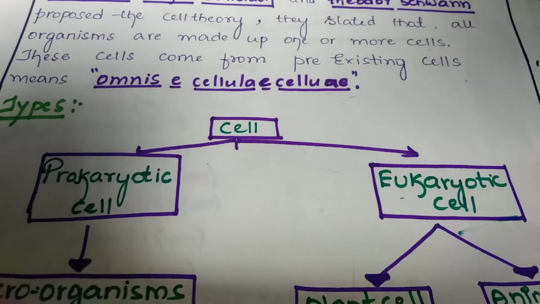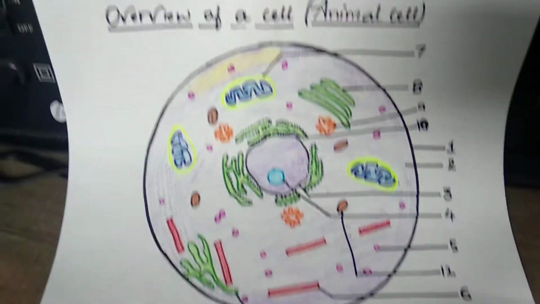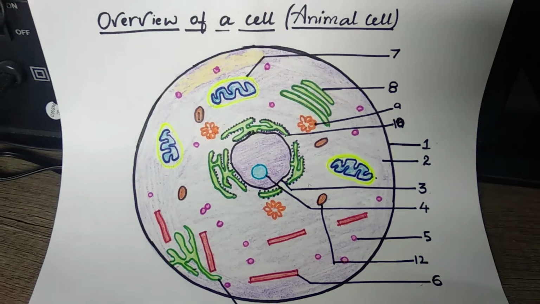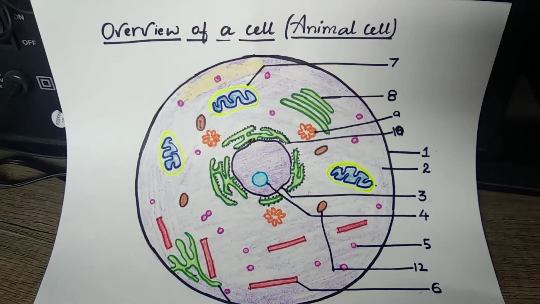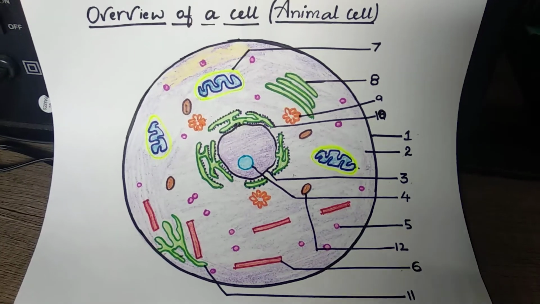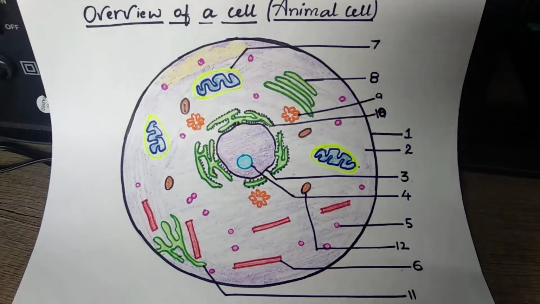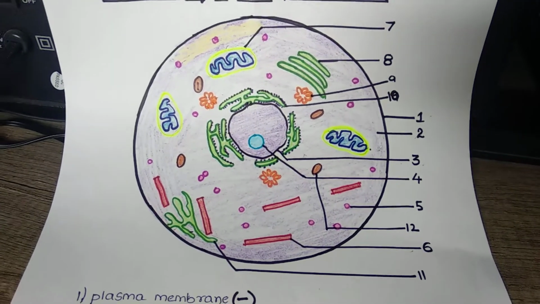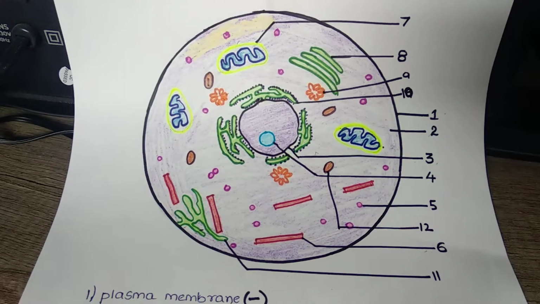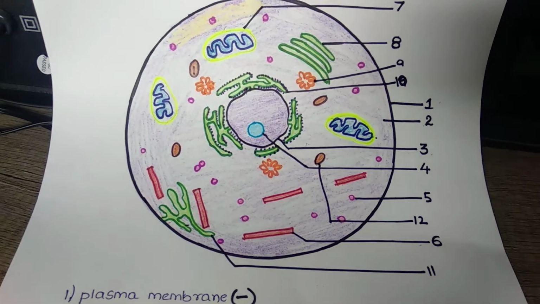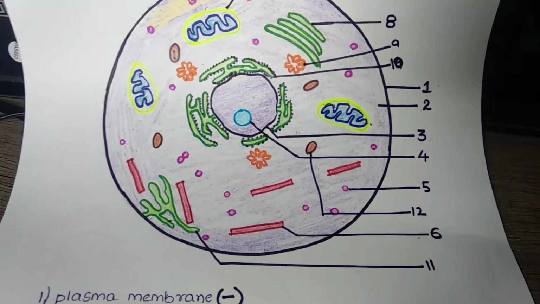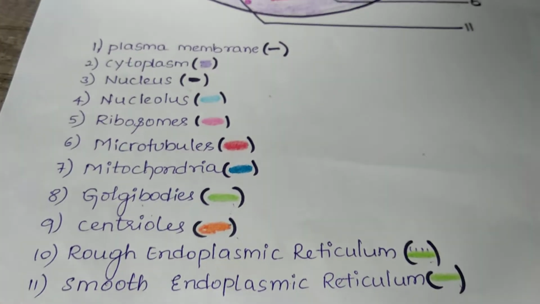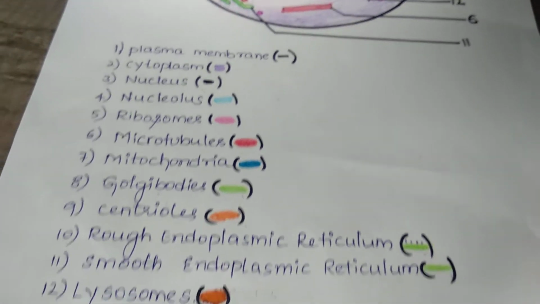Now we shall move on to the overview of the cell. This is a small simple diagram I have taken. This indicates the animal cell. I have tried to cover all the components present inside each and every animal cell. Now we will move on to what parts are present in them and what function is carried out by them. Here I have labeled it with numerals, and below that the numerals are provided with the respective labelings and colors for easy identification.